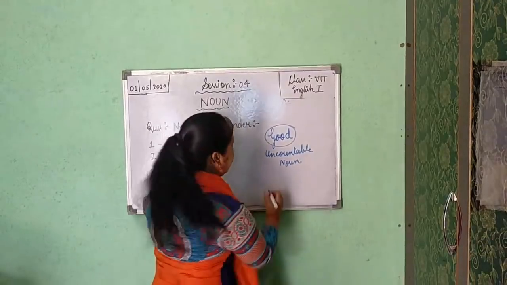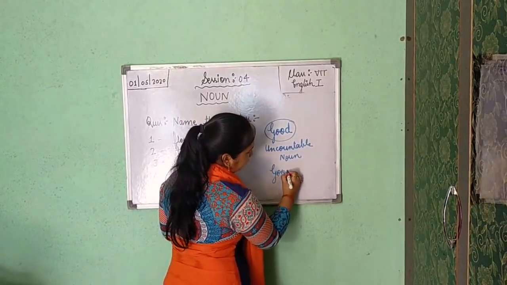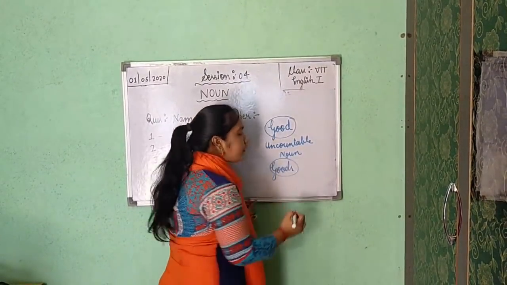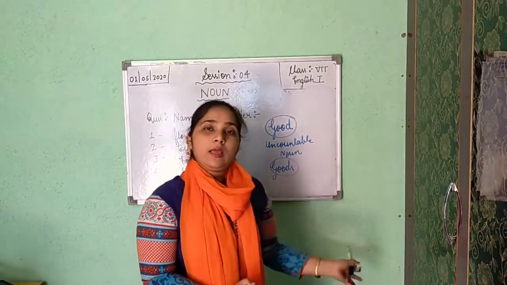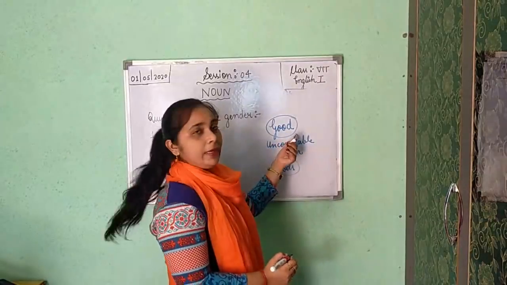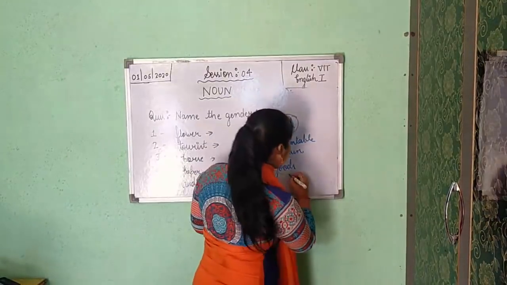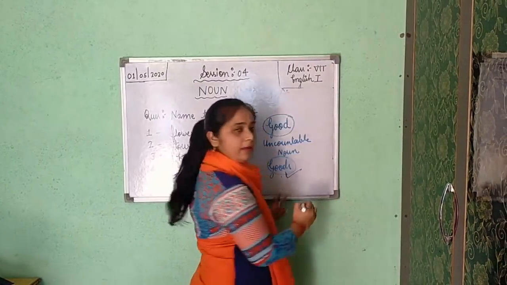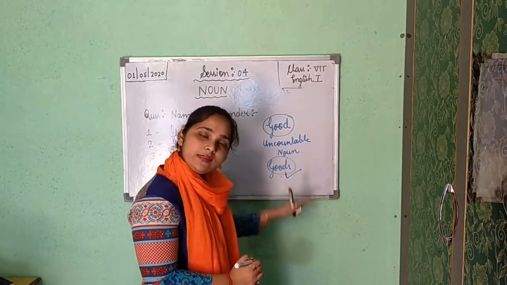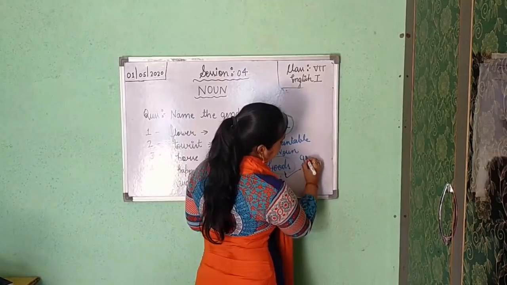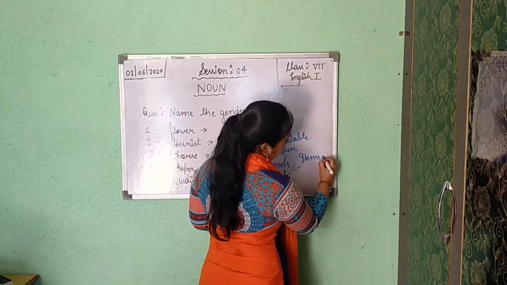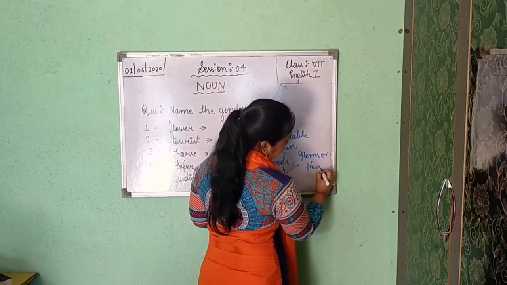But if you are getting goods, never think that this goods is the plural number of good, because here the meaning of goods is changed. Here the meaning is items or things. Understood?